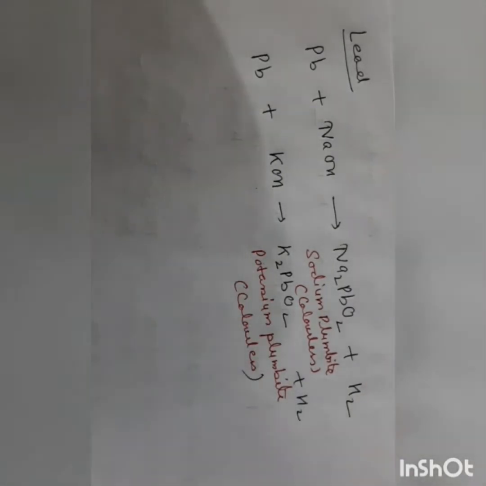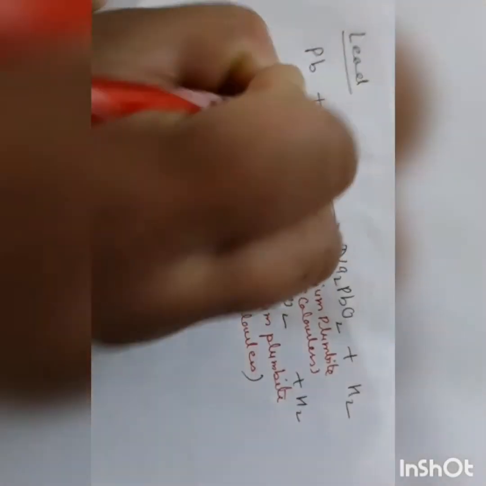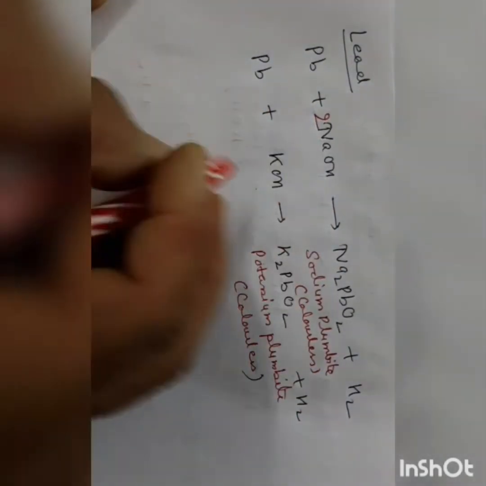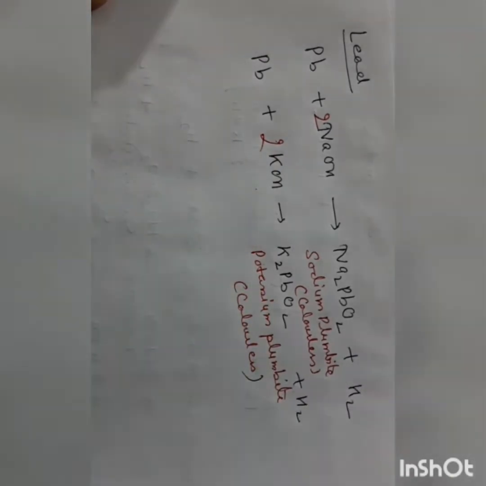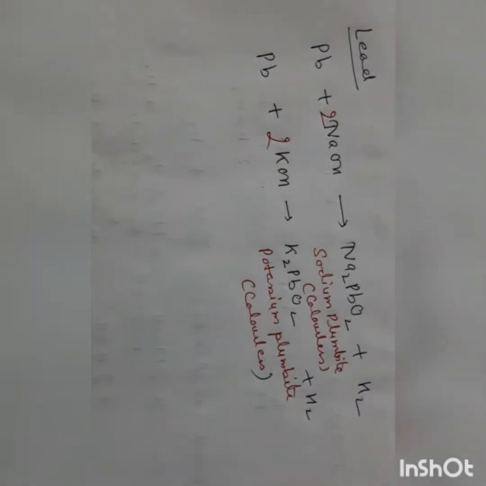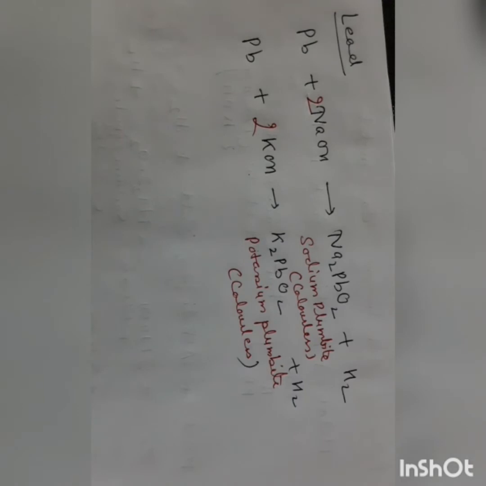Now we'll balance the equation here. So here we have given different reactions with metals and alkali. We have reacted alkali with zinc, with aluminium, and at last with lead.